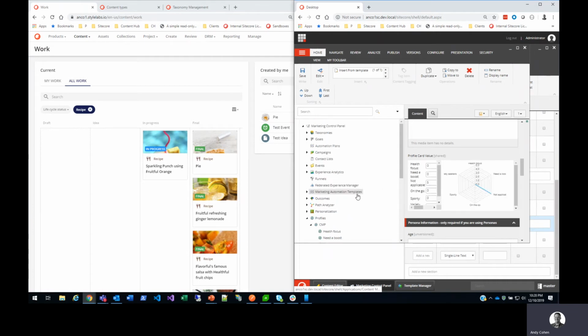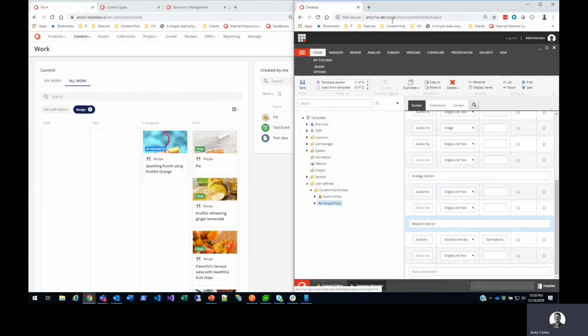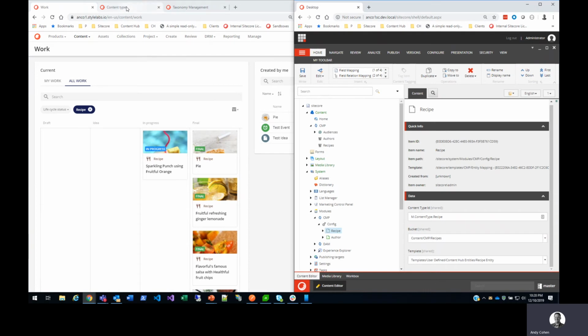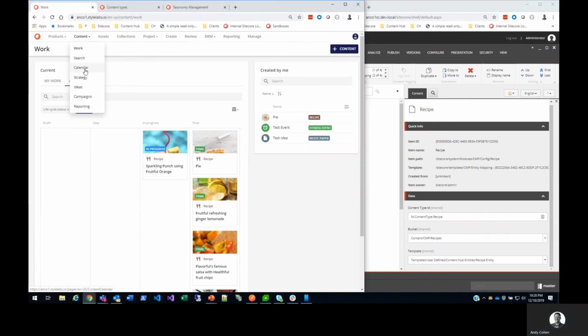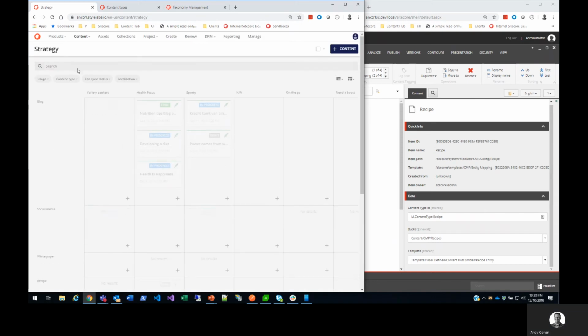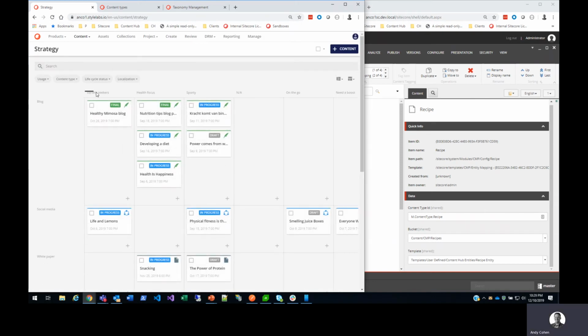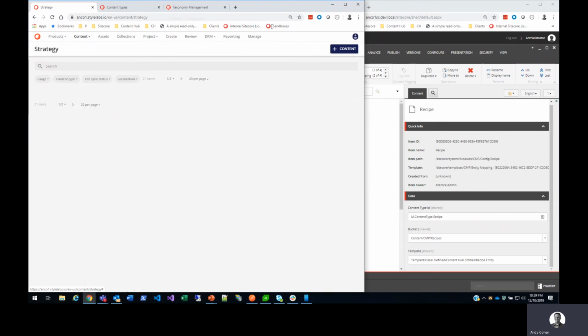All right. So if you don't know about profile cards or content tagging, those are the very, very basics to get it going. You'd find an item in the Sitecore tree and you'd tag it to a profile card, and that's useful for personalization. That closely maps back to the strategy in Content Hub. You have the audience up top, and again, I'm told that there's going to be a different screen for strategy that shows persona, this new field. So I can switch over to recipes.